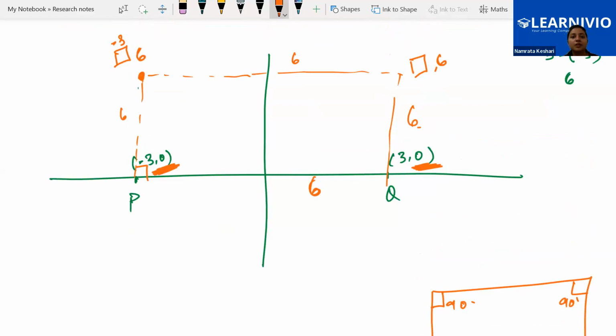And we got the coordinates of R and S. R is (-3, 6) and S is (3, 6). So if this type of question comes, you just need to apply your basic concepts. In general you will not see it, but if it does come, you will be able to do it. Yes or no? Yes, ma'am.